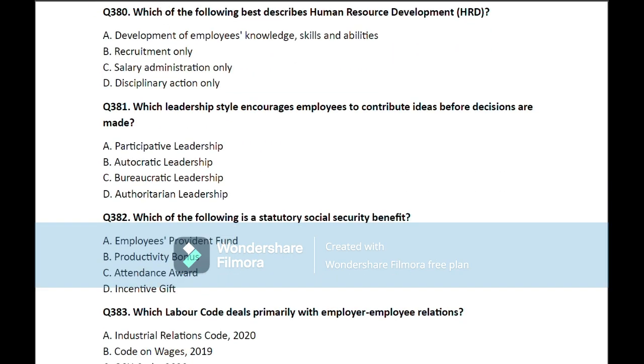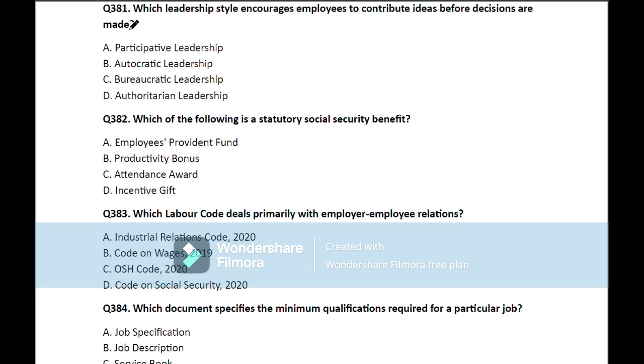Question number 380. Which of the following best describes human resource development? So here the correct answer is development of employees' knowledge, skill and abilities. Move on to the next question.